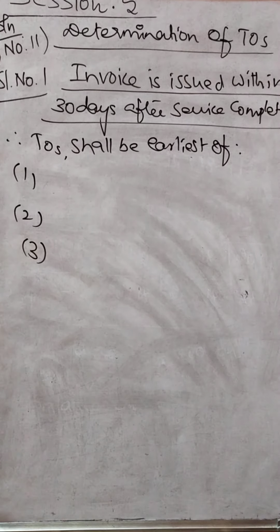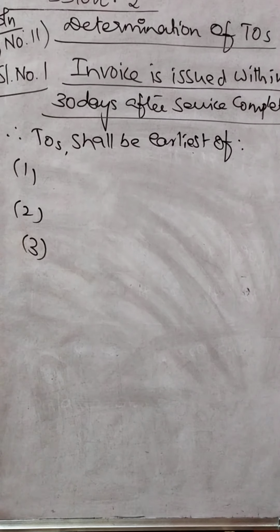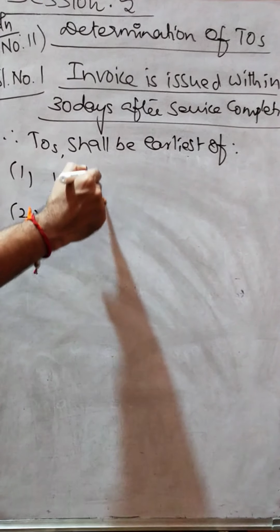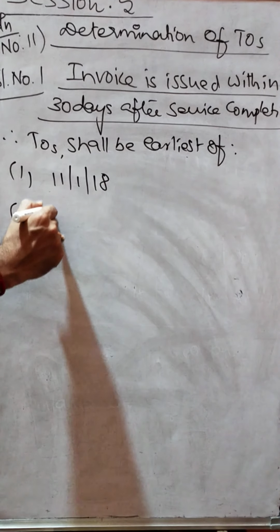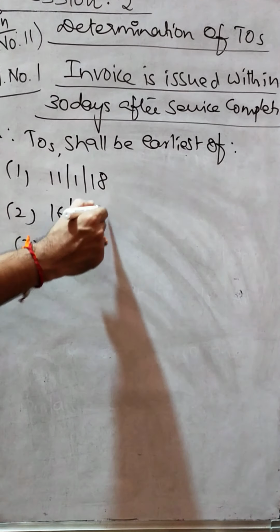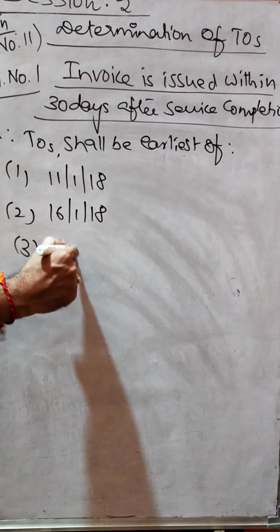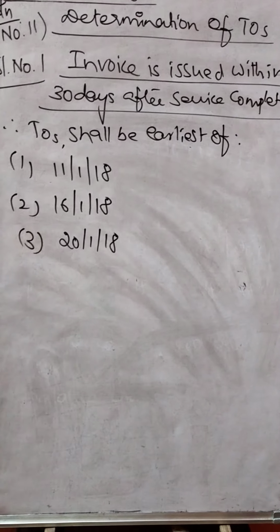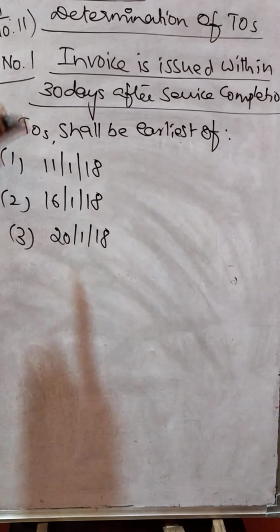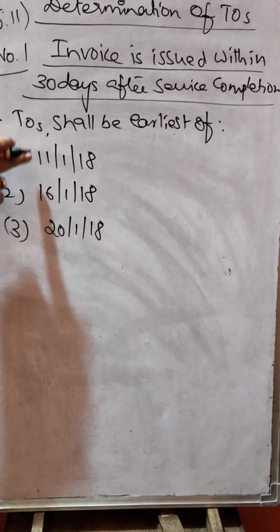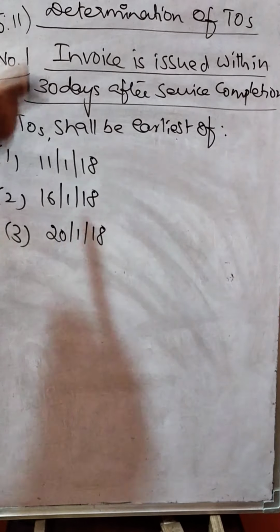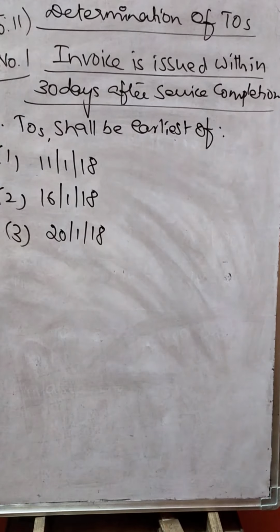10th, 11th, 16th, 20th. So I am taking 11th January 2018, 16th January 2018, 20th January 2018. Please do observe, I am not taking the date of completion of service, but I am taking the date of issue of invoice. Reason: the invoice is issued within how many days? Within 30 days after completion of service.